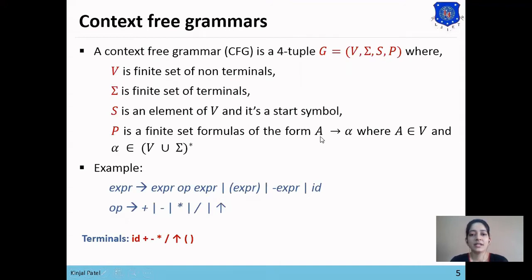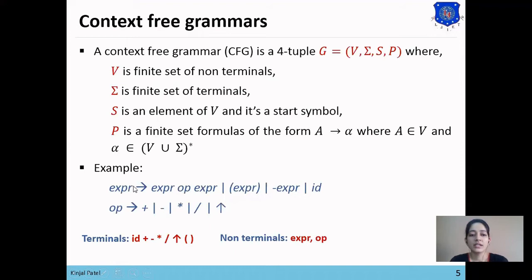So here we can see the form A gives alpha, where our form is expression gives the whole right hand side. Now here expression and operator are our non-terminals, as A belongs to V and V is our non-terminal set.